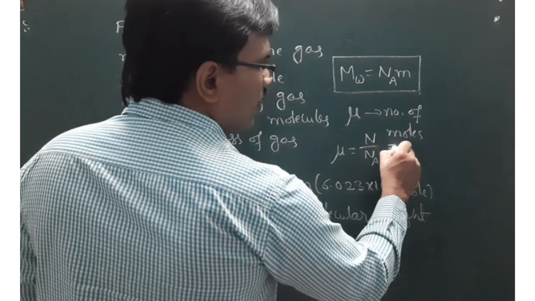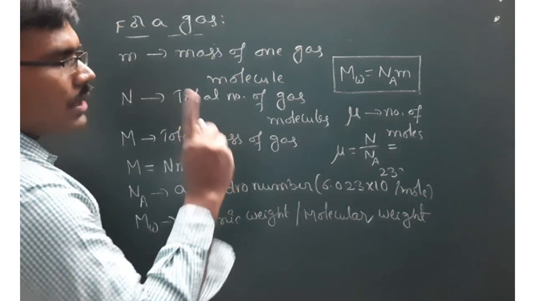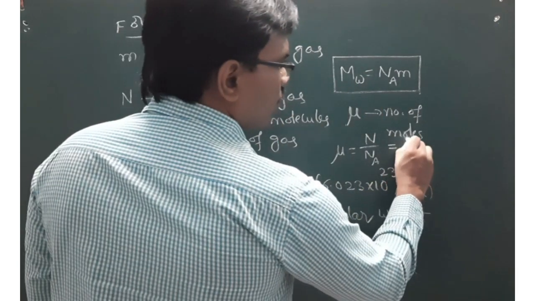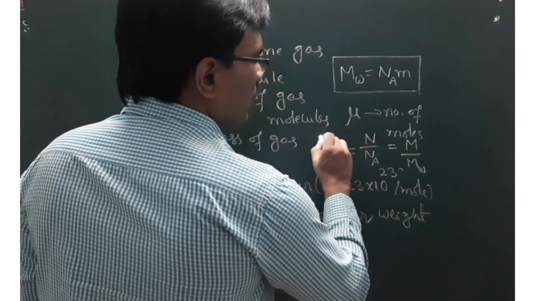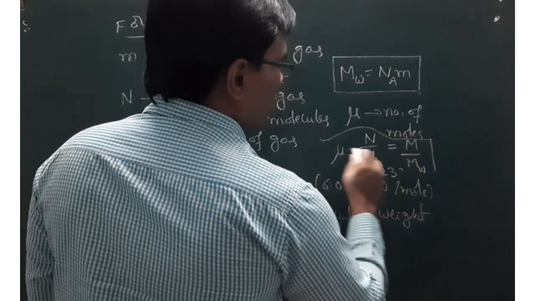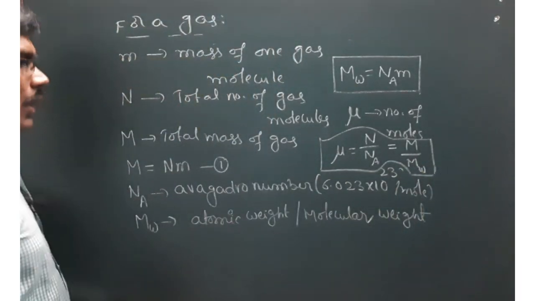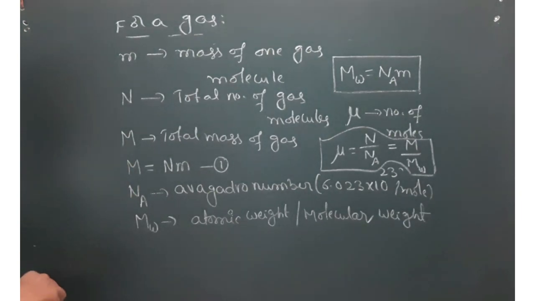This is one formula. Or otherwise, you just see here, mass of 1 mole of gas is equal to molecular weight. So it is equal to total mass of gas divided by molecular weight of gas. So this is the expression for calculating the number of moles of a gas. These are very important symbolic representations.